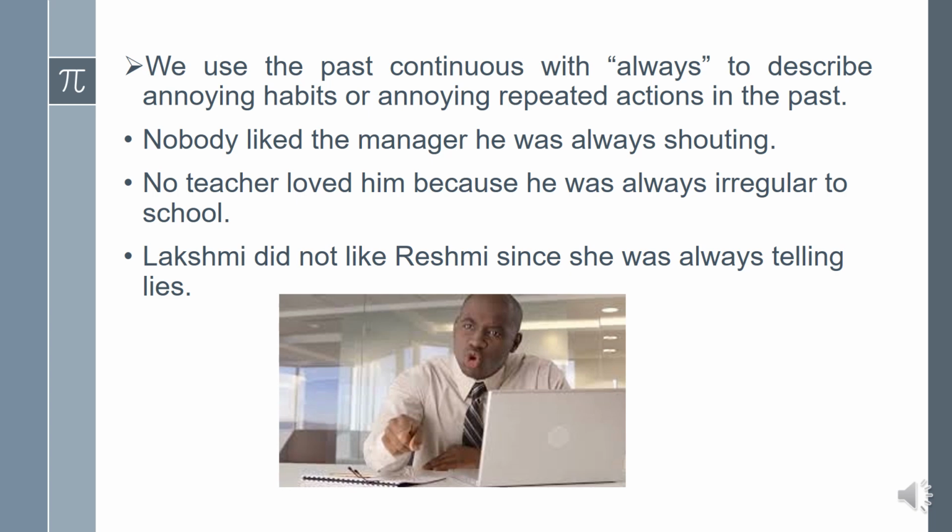Let's see some examples. Nobody liked the manager. He was always shouting. Here nobody liked the manager because he was always shouting. With his shouting, he annoys all the people. That's why nobody liked him. No teacher loved him because he was always irregular to school. Because of his irregularity, no teacher loved him. Here, irregularity is an annoying thing.